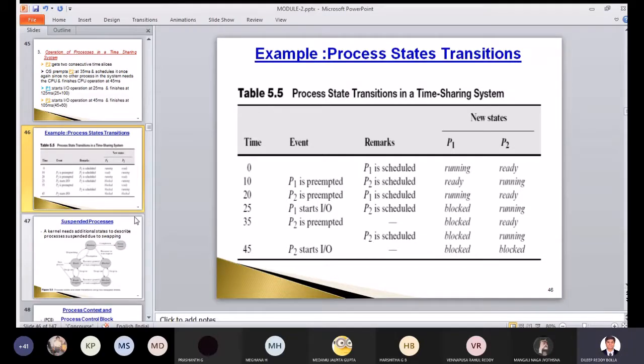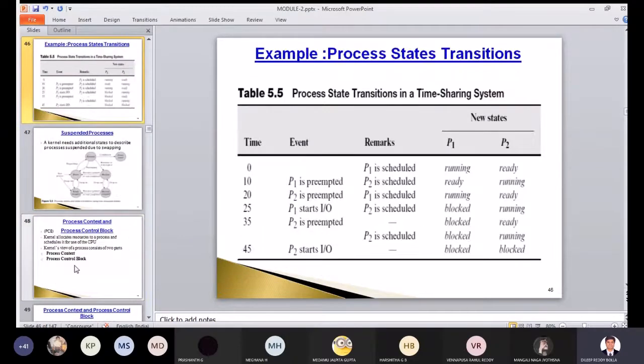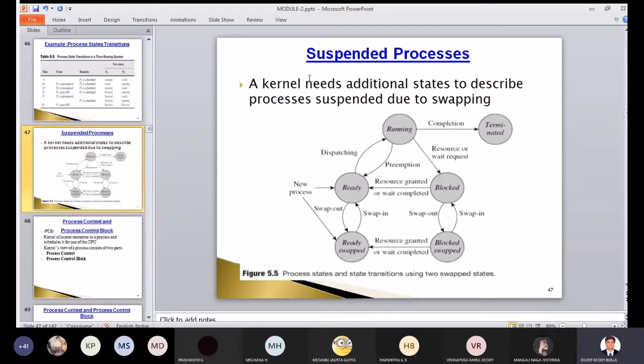This is the same and similar to the diagram we have seen previously. This diagram is there in your module 1. So we understood this module 1 diagram, right? 0, 10, 20, 25, 35, 40. The same example is given here, 25, 35, 45. But instead of only telling about the states, along with that they told about the new states also, like ready state and block state. So this diagram shows us the process states and state transitions using two swapped states.